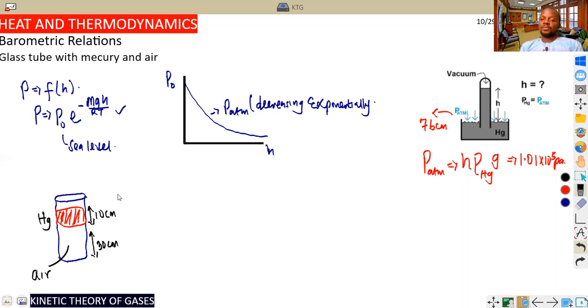Now, like I said, the atmospheric pressure is always taken as 76. Always keep that in mind: atmospheric pressure is always 76 centimeters. There are different cases, so let me take the first case. Now, if this thing was inverted, to form something like this. Diagram not done to scale, excuse me.